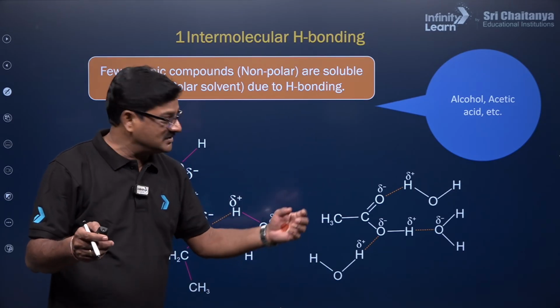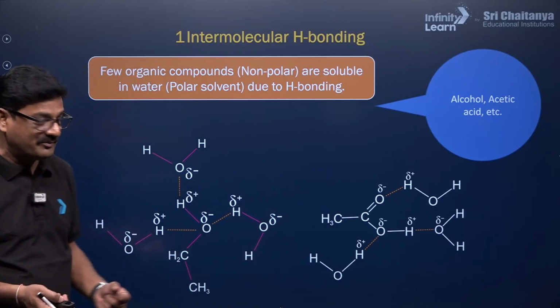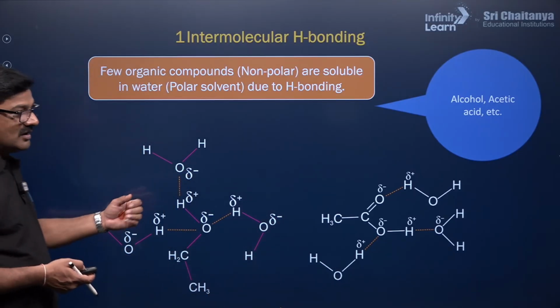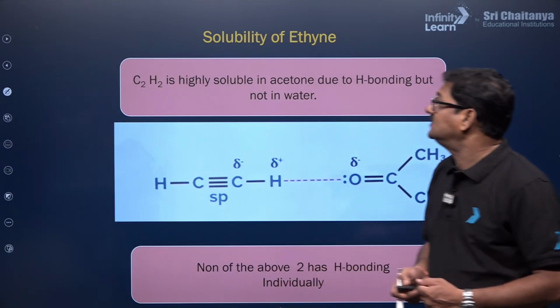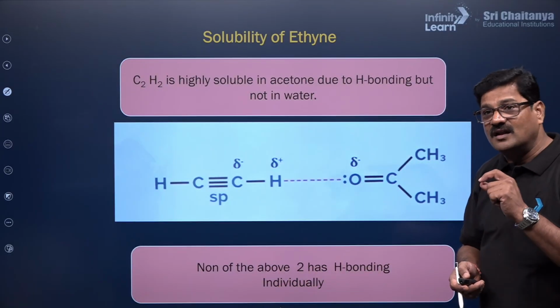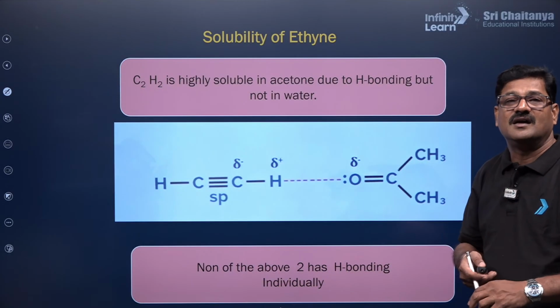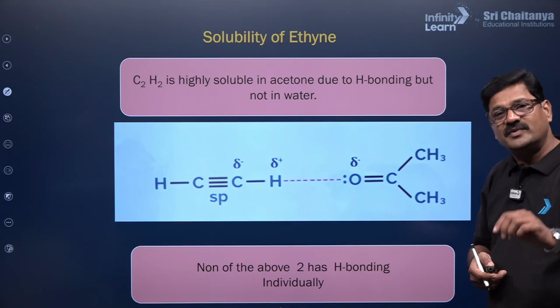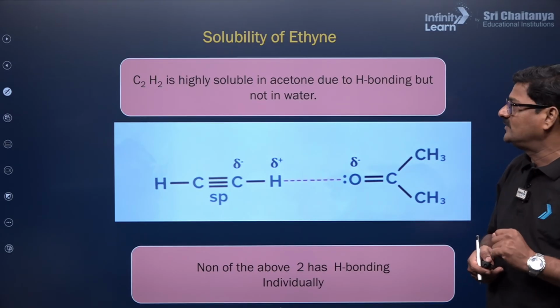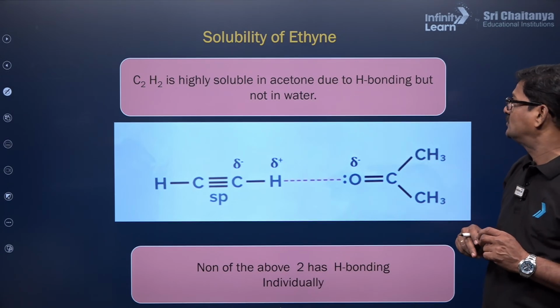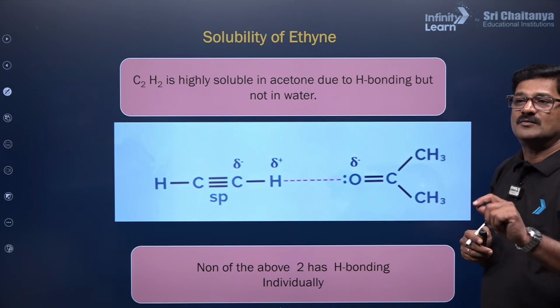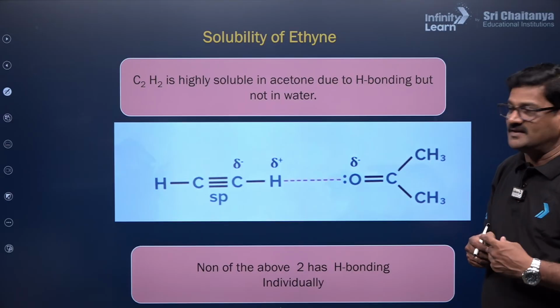Of course, during this hydrogen bonding, solvation also can happen. And also alcohol is soluble in water, bacho, right? And you can see solubility of ethane also. Yes, ethane is a hydrocarbon. Can you believe it? Ethane is little soluble. C2H2 is highly soluble in acetone due to hydrogen bonding, but not in water because it is not ionizing.